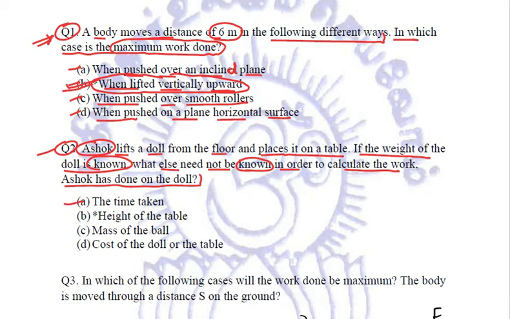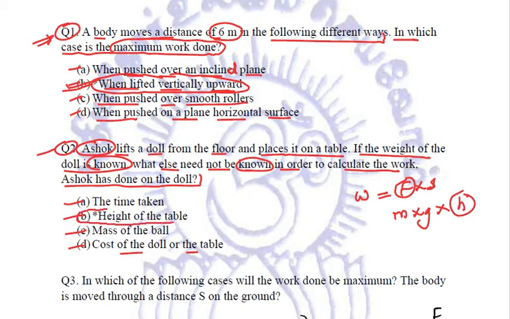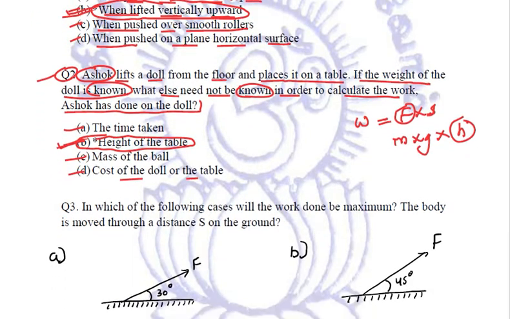A is the time taken, B is the height of the table, C is the mass of the doll, and D is the cost of the doll or the table. We know that work done is equal to F into S, and F is M into G. What else do we require? That is the height of the table.